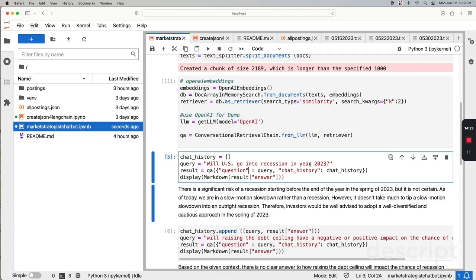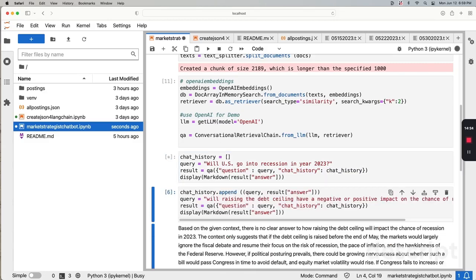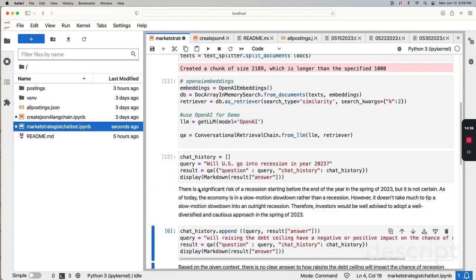Will the US go into recession in year 2023? This is the question. We're going to include everything in the chat history as well. So you're going to see what it does. There's a significant risk of recession starting before the end of the year, in spring 2023, but it's not certain. That's what the market strategists say. The economy is in slow motion rather than recession. However, it doesn't take much for a slow motion to go down to an outright recession. Therefore, investors were well advised to take a well-diversified, cautious approach in the spring of 2023.